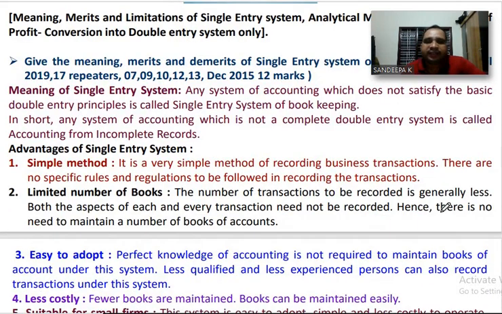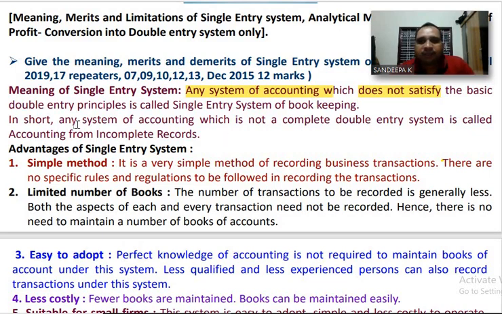Meaning of single entry system. Any system of accounting which does not satisfy basic double entry principles is called single entry system of bookkeeping.